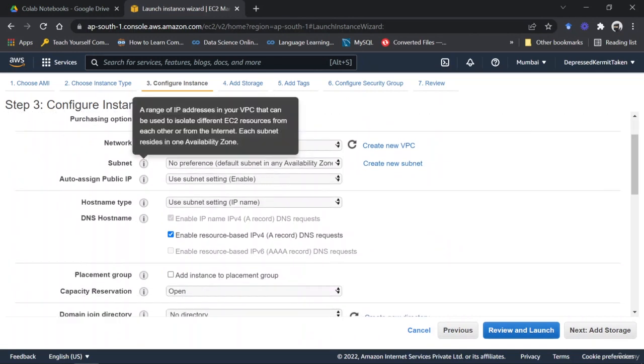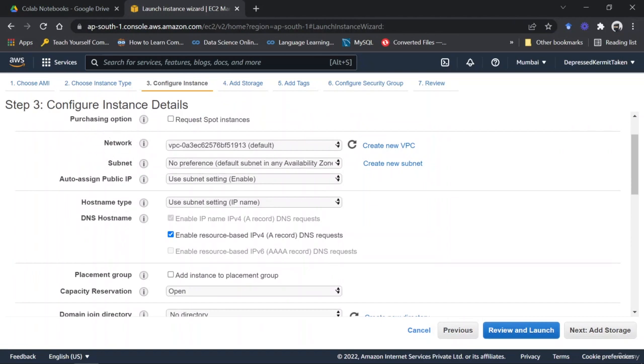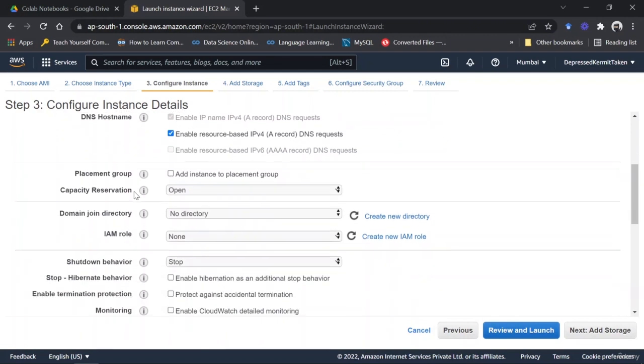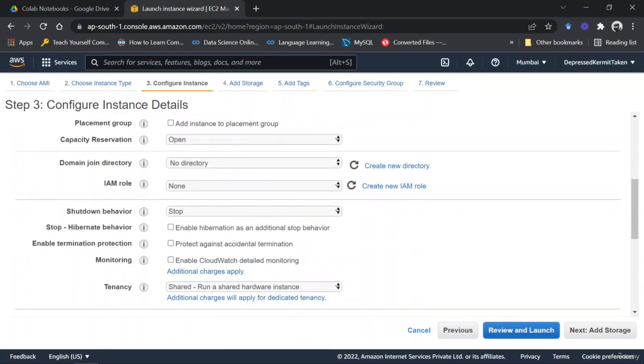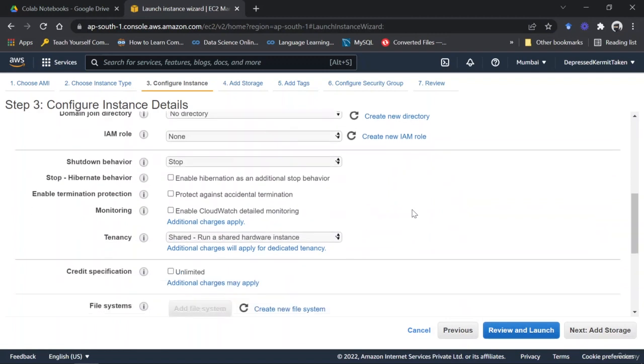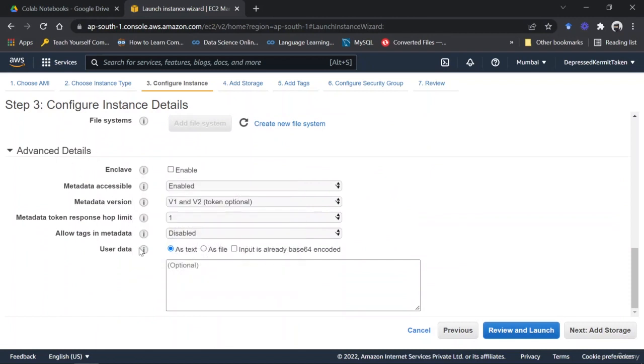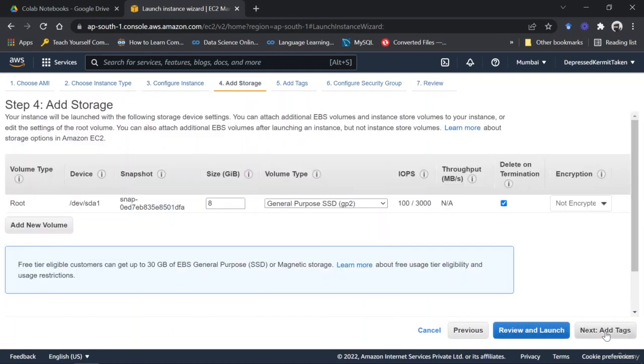Then we have the option to use a separate network or subnet, or an already created network or subnet. If you want to have a DNS hostname, right? Then you have other capacities like creating a new IAM role for this particular instance, or you can even go to the advanced details and see if you want to make some changes here. Again, click on add storage.